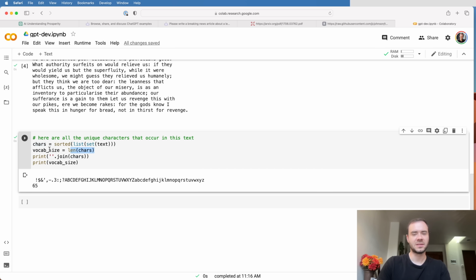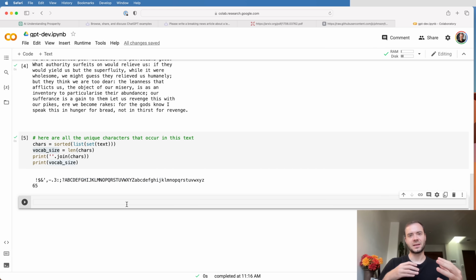Now the number of them is going to be our vocabulary size. These are the possible elements of our sequences. And when I print the characters here, we see there are 65 of them in total. There's a space character, and then all kinds of special characters, and then capitals and lowercase letters. So that's our vocabulary, the possible characters that the model can see or emit.